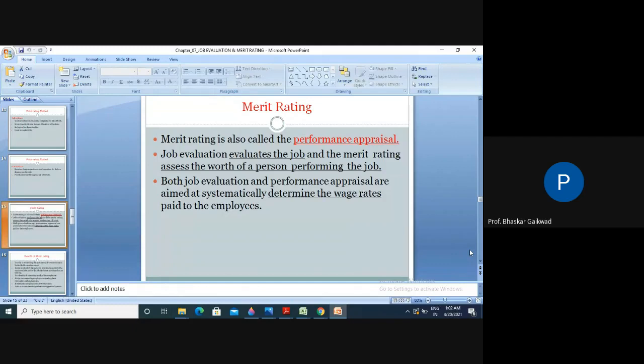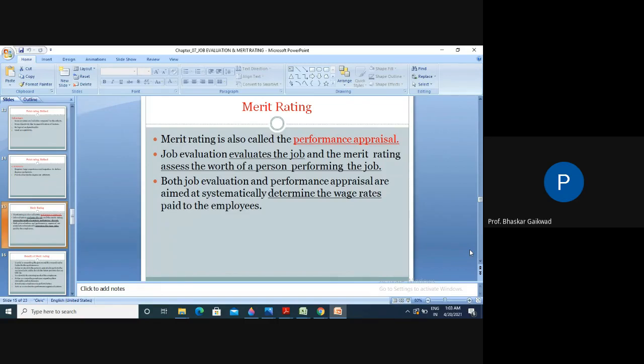Similar point in merit rating. Merit rating is the evaluation of the personality and performance of each employee by his seniors. It is a critical study of the quality, knowledge and ability of employees. It is a type of performance evaluation. So this is the first difference between job evaluation and merit rating, very simple. Job evaluation is only to decide the worth of jobs, but merit rating shows the performance of the workers.